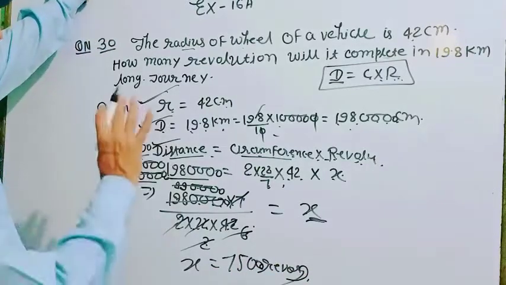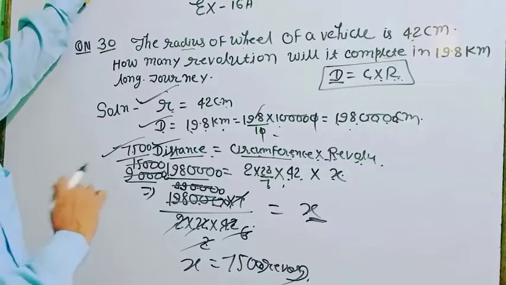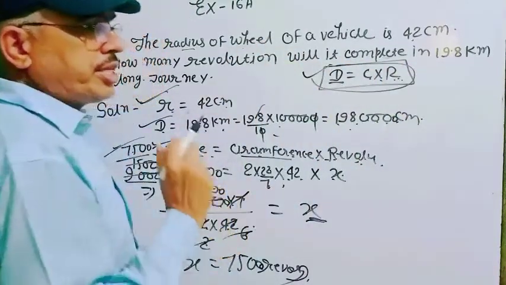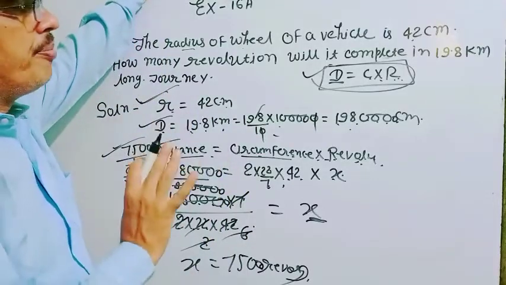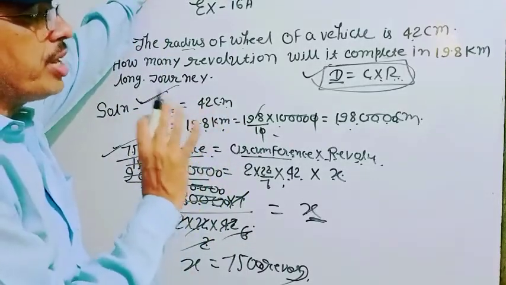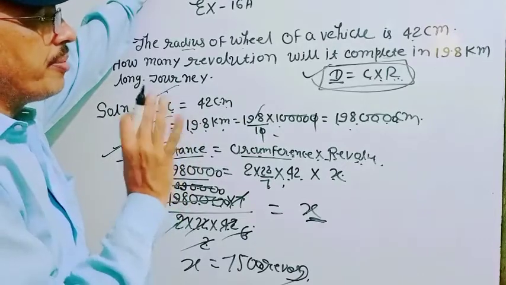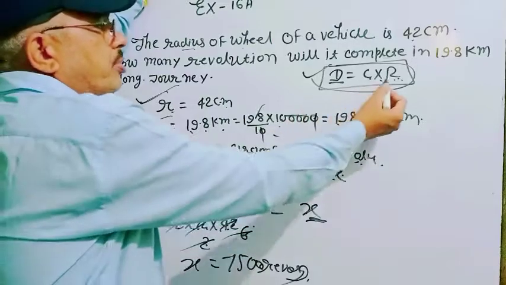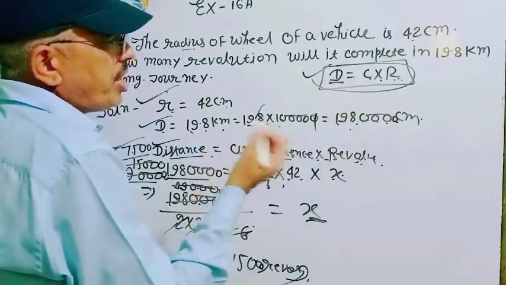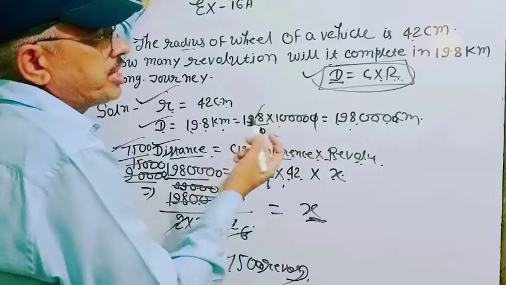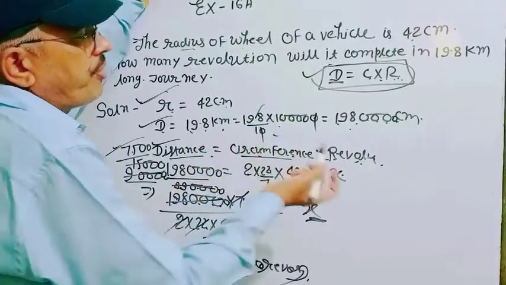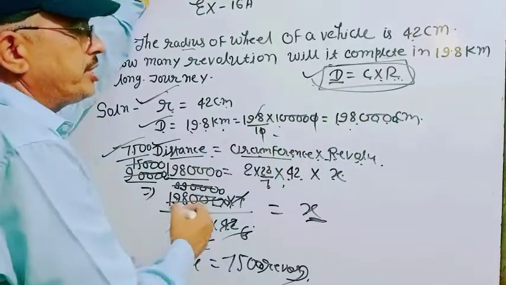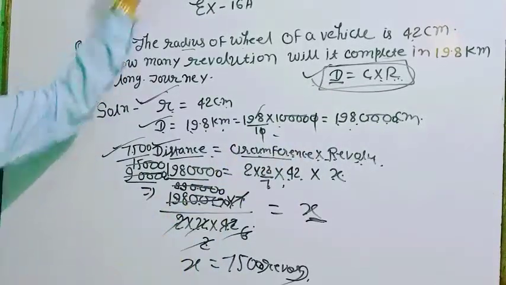So dear student, this question is very important for you. It depends only on distance and the circumference of the revolution. Distance is always given in kilometer, but the radius of the vehicle is given in centimeter. So you always convert distance into centimeter, then you can find the number of revolutions. In another type of question, when a speed is given, you find the distance with the help of speed and time, and then substitute the value. Now see the next question.